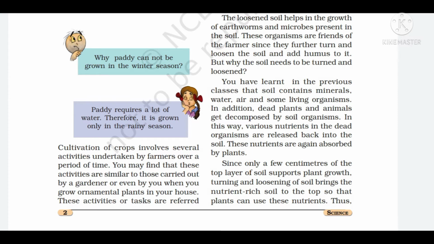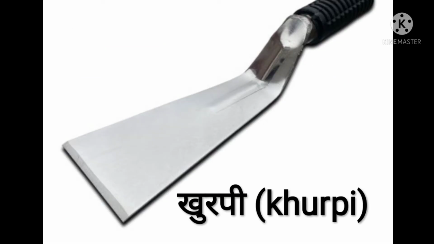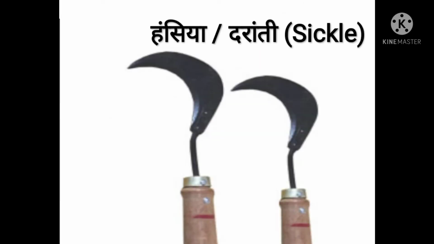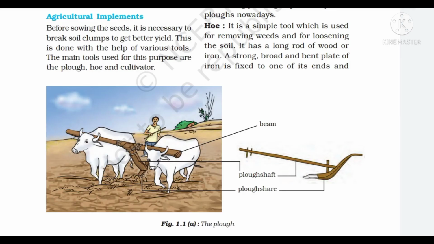Now we will read about agricultural implements. The farmers use many types of tools during farming, like khurpi and sickle. See this picture, it is called khurpi. It is used for loosening of the soil. In this picture you are seeing a sickle. It is used to cut the crop. The process of loosening and turning of the soil is called tilling or plowing.